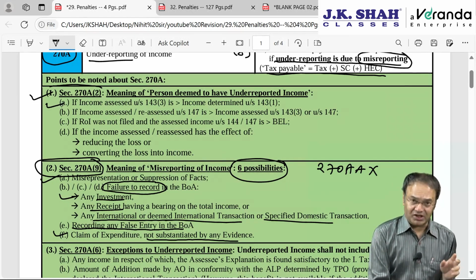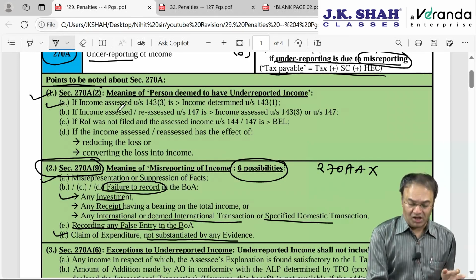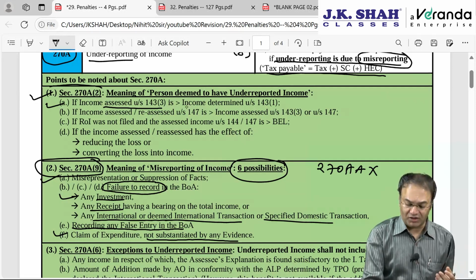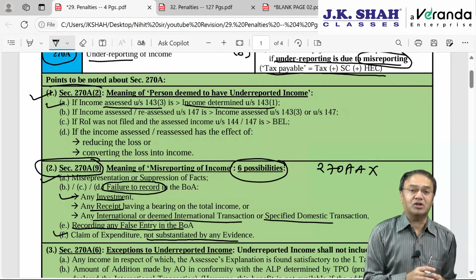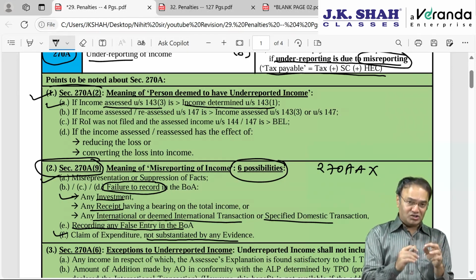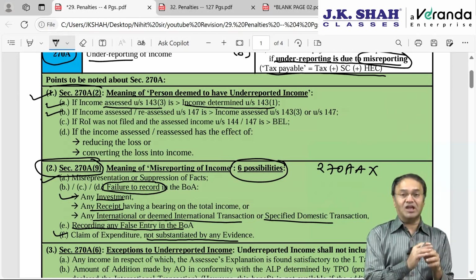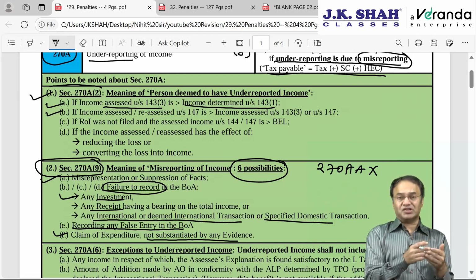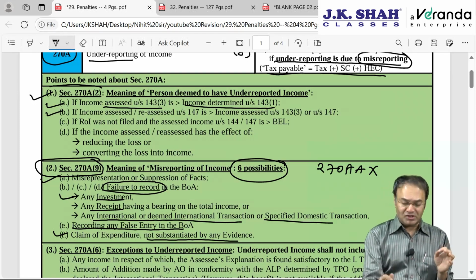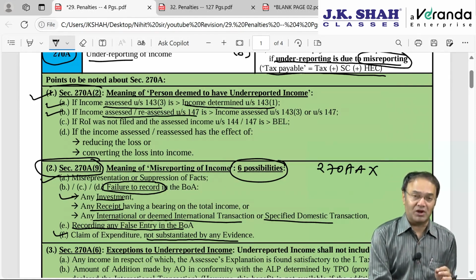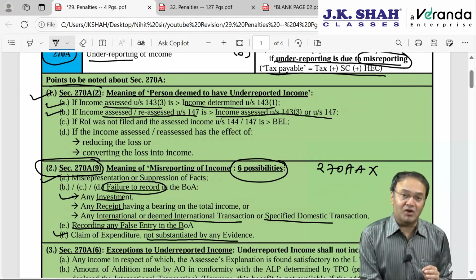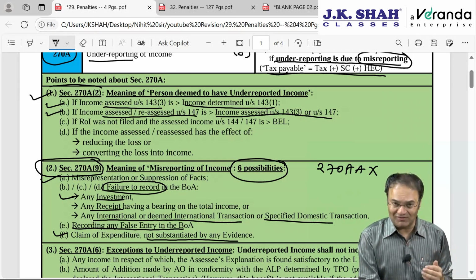So the first 3 possibilities, understand very clearly. Income as per section 143(3), that is income assessed under 143(3), is found to be greater than the income as per 143(1). Income under 143(1) means summary assessment, or the intimation, you can call it. Or the next possibility is income or deemed income as per 147, that is reassessment, is found to be greater than the income assessed under the previous proceeding. Income as per the latest proceeding, reassessed under 147, is found to be greater than the income as per the preceding proceeding under 143(3) or 144 or 147.